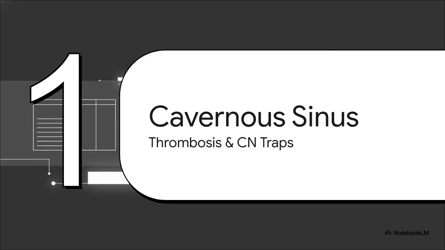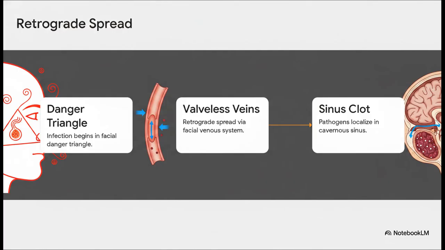Module 2, Cavernous Sinus Thrombosis and Oculomotor Traps. Observe the precise hemodynamic sequence here. Pathogens don't just magically appear in the cranial vault. An infection, often just a simple staphylococcal furuncle or sphenoid sinusitis, begins in the facial danger triangle. Because the facial venous system is completely valveless, there is literally nothing stopping retrograde spread. So the uncontrolled facial infection travels backward, perfectly localizing into the cavernous sinus and initiates a catastrophic septic thrombosis.